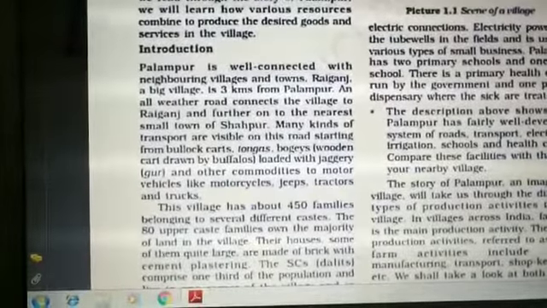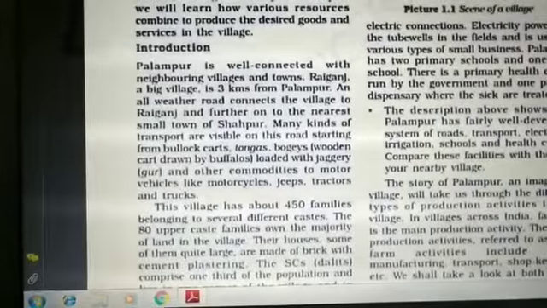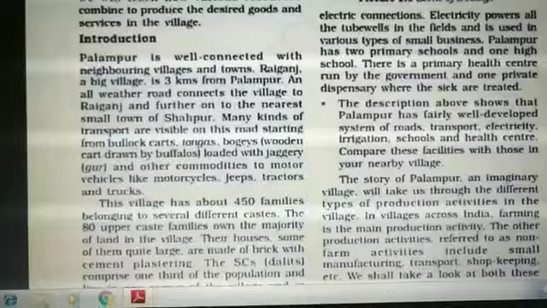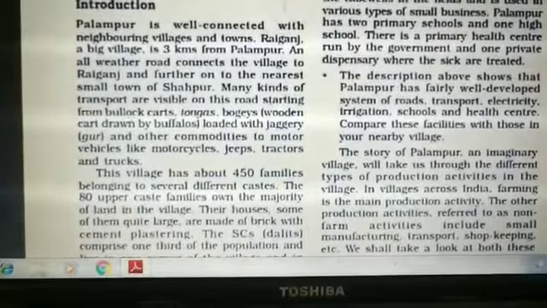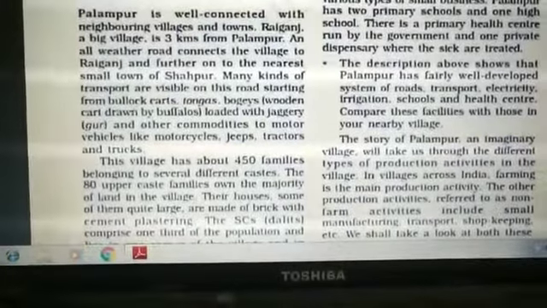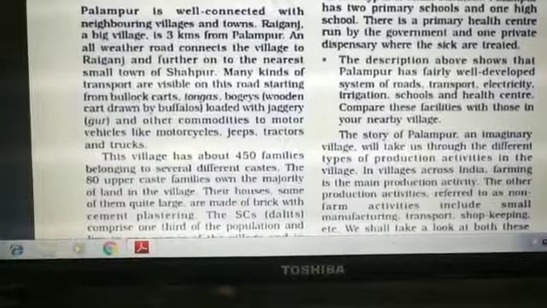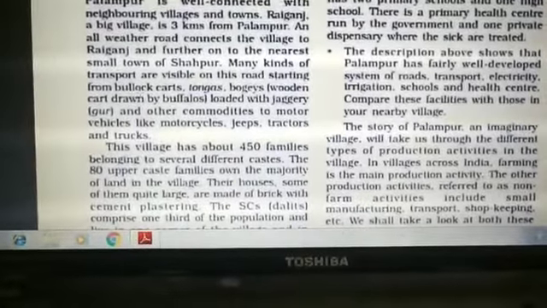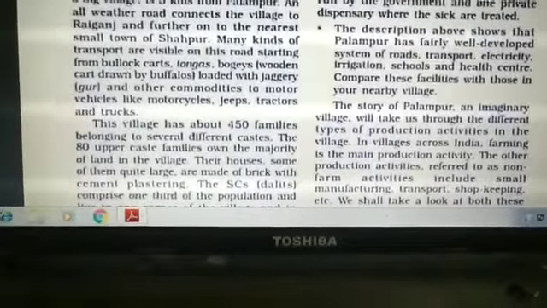Many types of transport were available to move from one village or town to another, like bullock carts, tongas, and small bogies drawn by buffaloes, and they used to carry their commodities or products from one place to another.